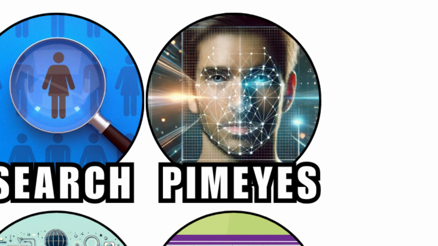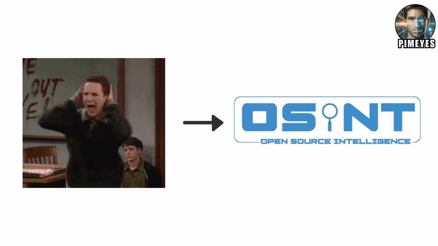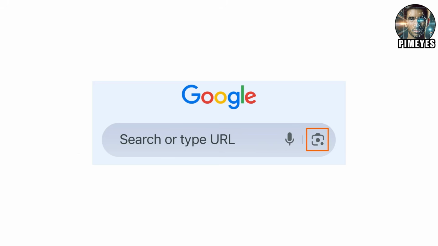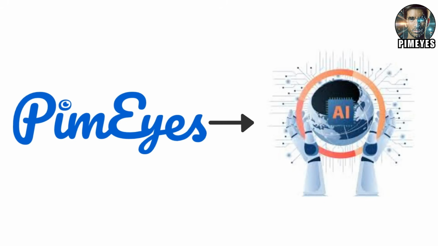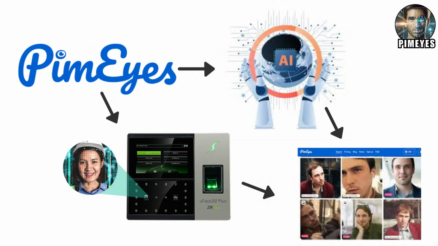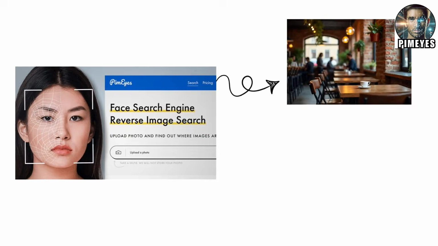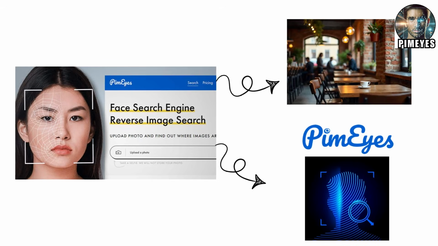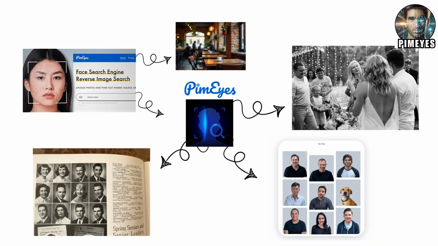Facial recognition: the power of PimEyes. Perhaps the most frightening tool in the modern OSINT arsenal is PimEyes. Unlike a standard Google image search, which looks for similar images or metadata, PimEyes uses advanced artificial intelligence and biometric facial recognition to find every photo of a person on the public internet. You can upload a single photo of someone you met at a coffee shop, and PimEyes will find photos of them in the background of a friend's wedding, on a company's Meet the Team page, or in an obscure high